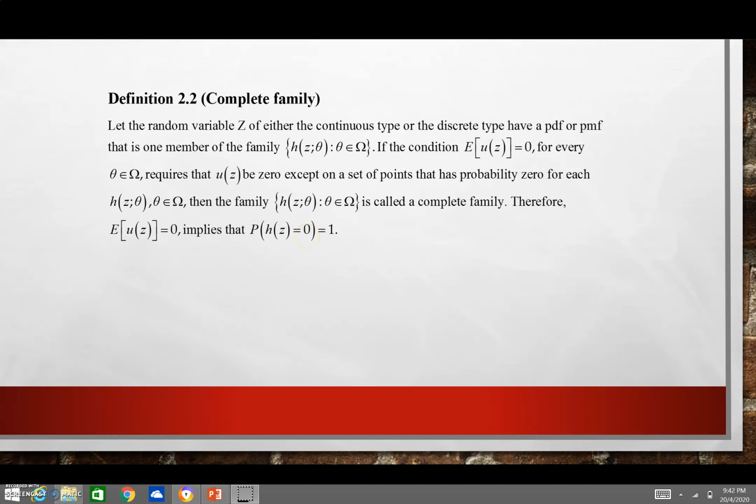So using this definition, the only way to make sure that we will have expected value of u(Z) equal to 0 is by setting u(Z) equal to 0 except on a set of points that has probability 0 for each h(z; theta), theta belonging to omega. So by the definition, the family h(z; theta) is called a complete family.